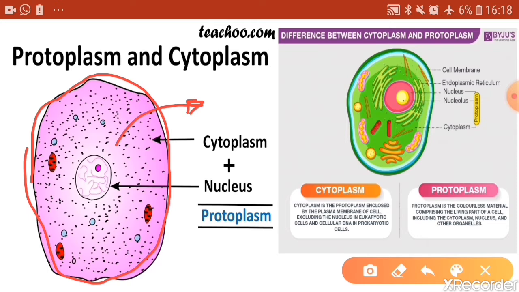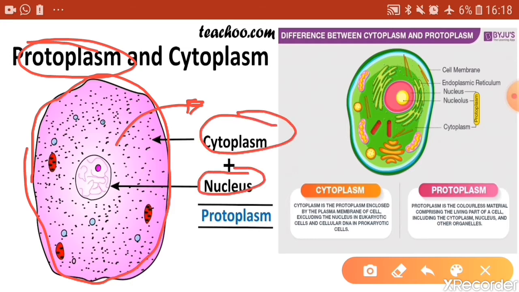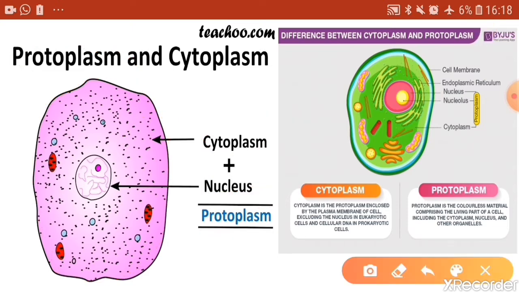This life-giving substance is called protoplasm. That is, cytoplasm along with the nucleus is called protoplasm, and the protoplasm excluding the nucleus, what is left is what is called cytoplasm.